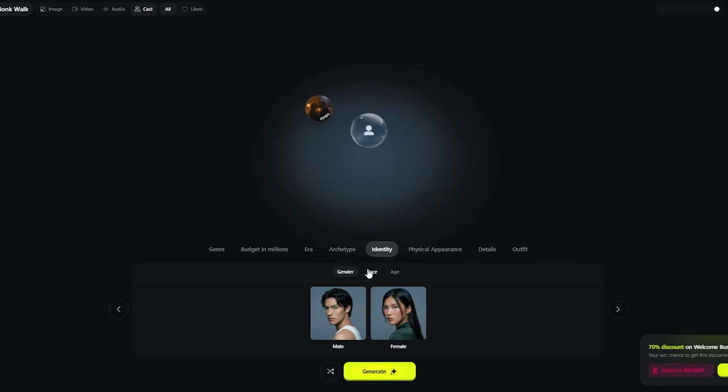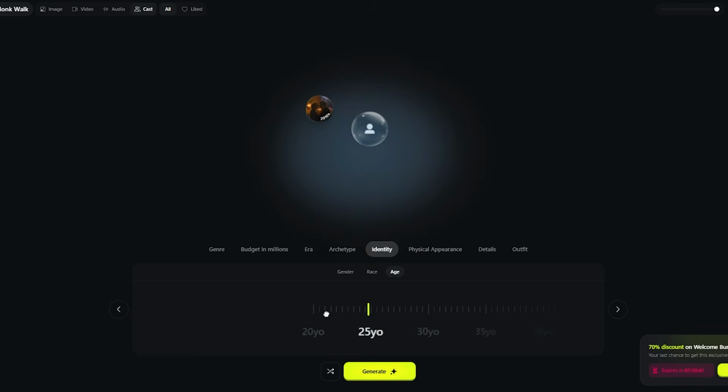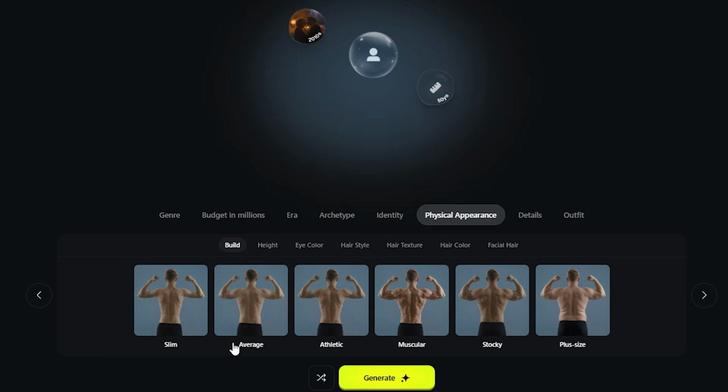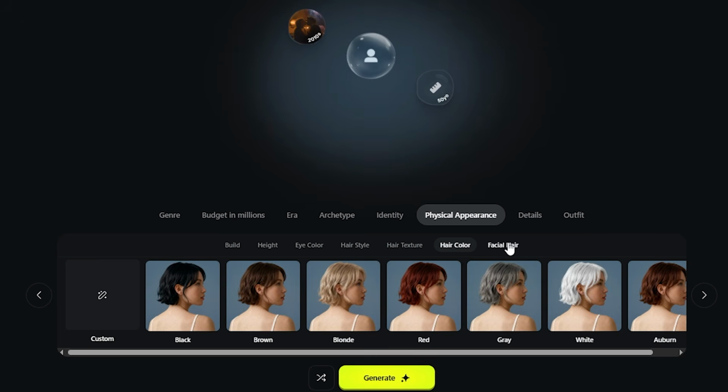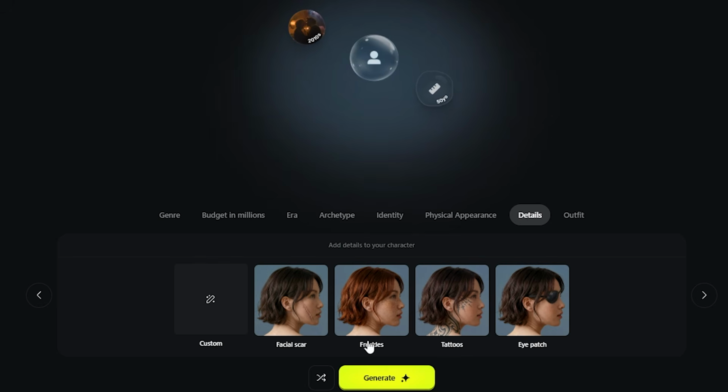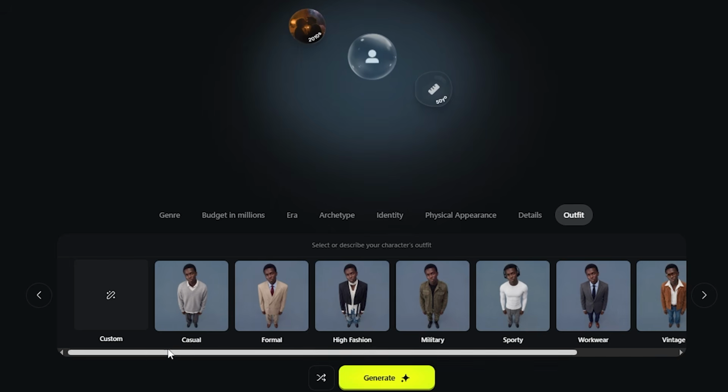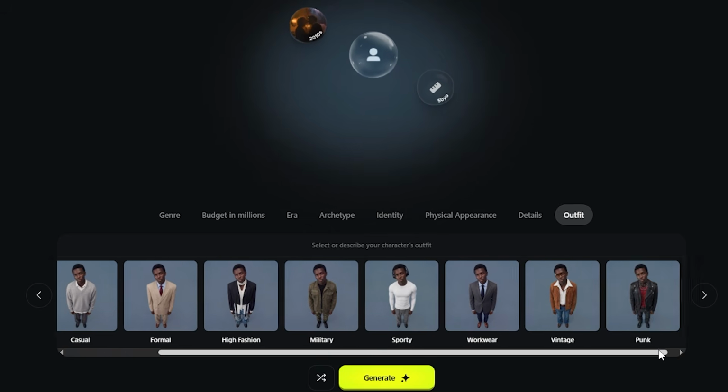Identity lets you specify gender, race, and age range. Physical appearance controls build and features: slim, average, athletic, muscular, stocky, or plus size. Plus height, eye color, hairstyle, texture, and color, and facial hair. Details adds texture: scars, tattoos, freckles. Imperfections that make characters feel real. Finally, outfit determines clothing and style: casual, formal, high fashion, military, sporty, workwear, or vintage.